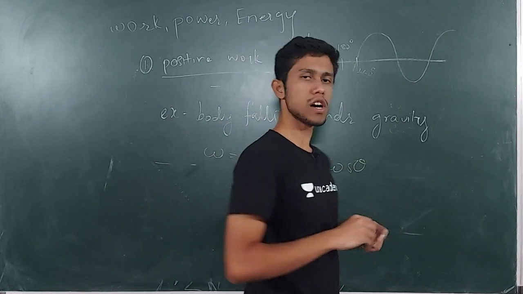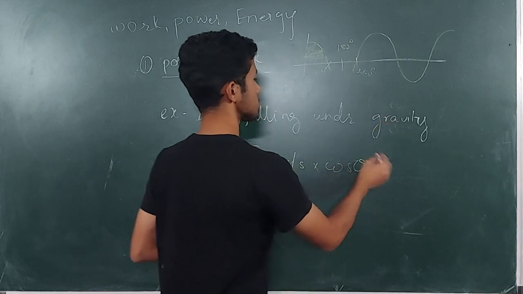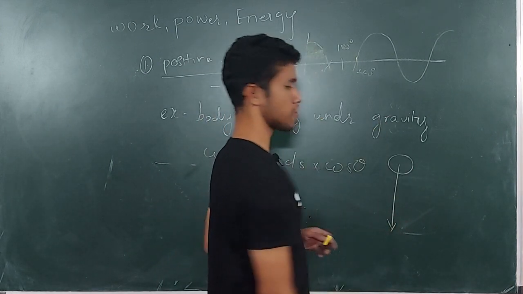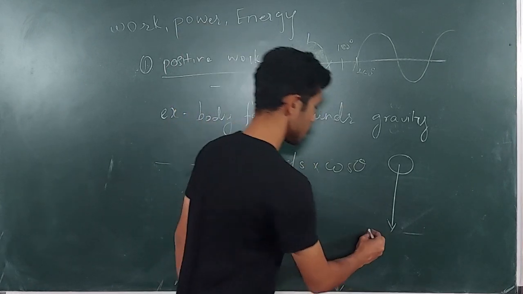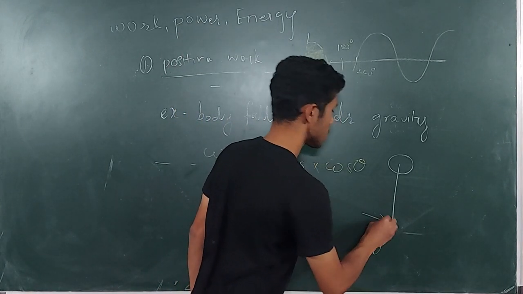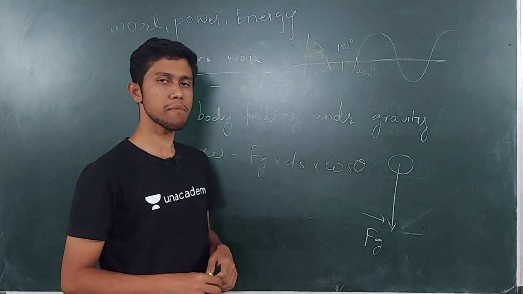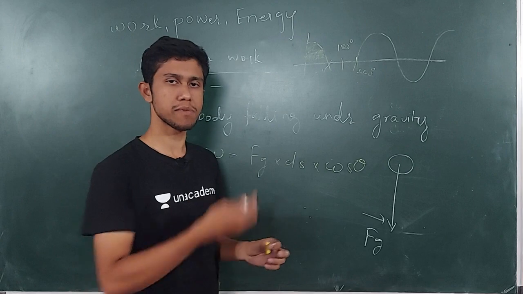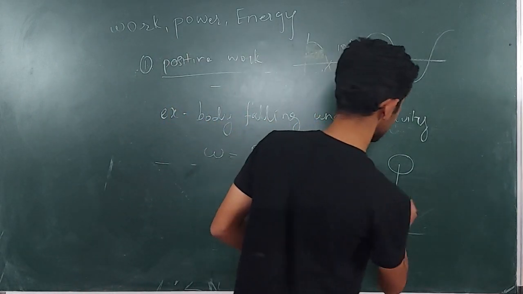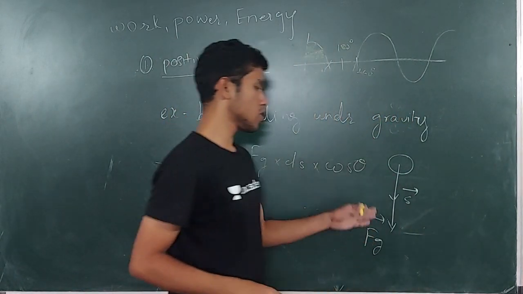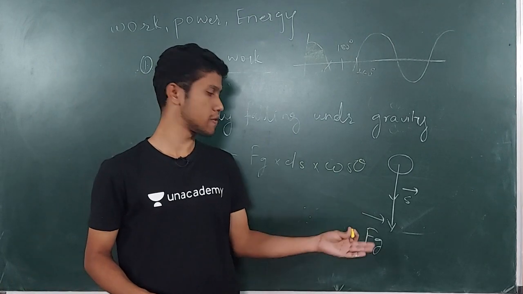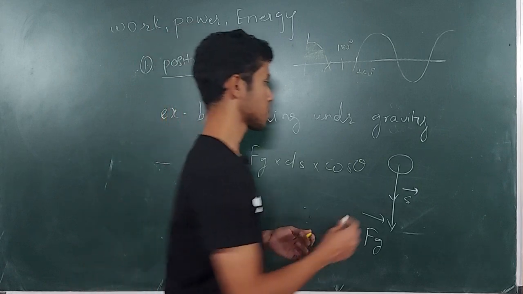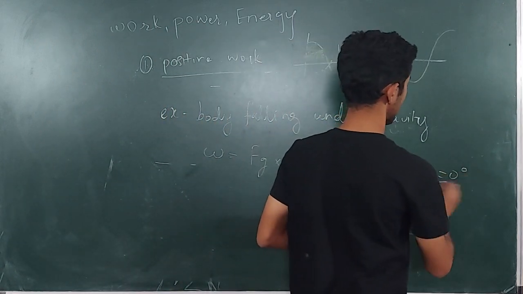So I'll draw a diagram. This is the body. Tell me where is the direction of force. The direction of force is in the downward direction, so I'll write Fg in the downward direction. Tell me what is the direction of displacement. The body is going to go down, so the displacement will also be vertical in nature. So this is the displacement. Now tell me what is the angle between Fg and S. The angle is 0 degree. So theta, I will write it as 0 degree.